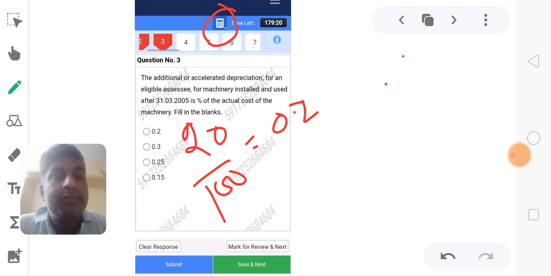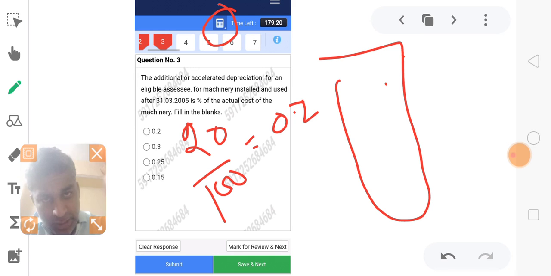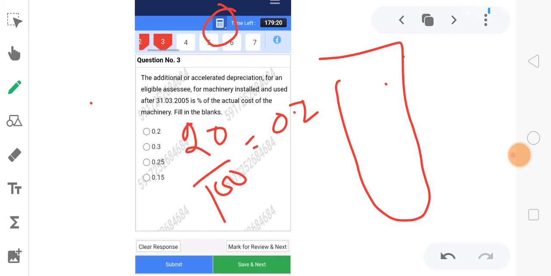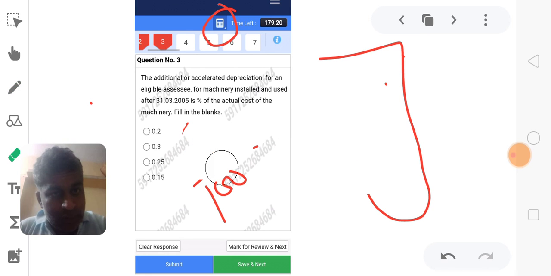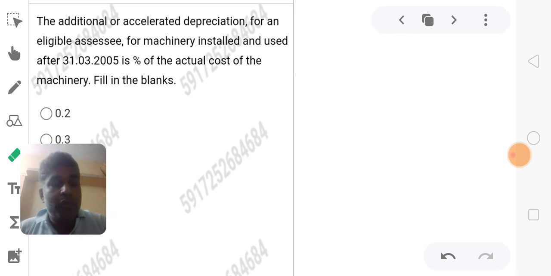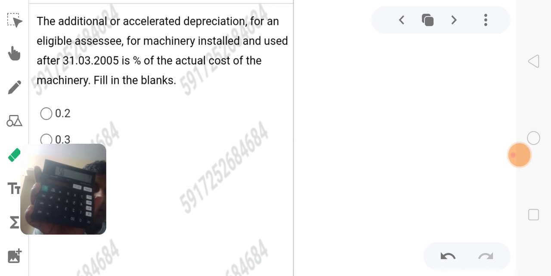You see here, the calculator will be opened on the institute side. You need to calculate, but you can also bring your own calculator like this.